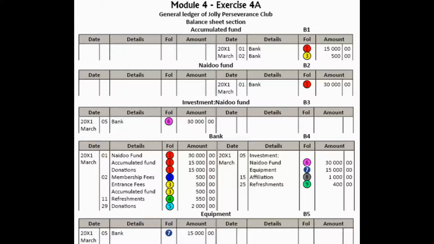Okay, so now we get to the 4 payments that were made. The first one was on the 5th.